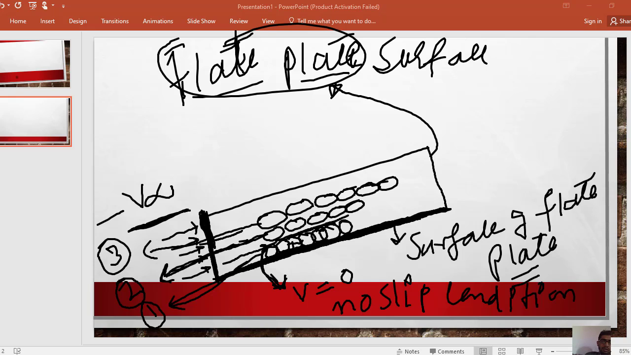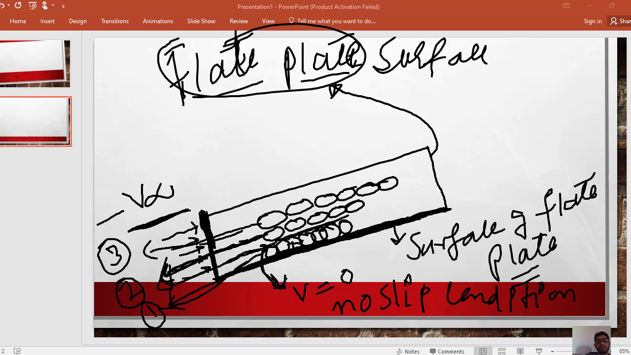Now the velocity of water molecules in layer number 3 will be higher as compared to the velocity of water molecules in layer number 2. So the velocity of water molecules in layer number 3 will be higher than in layer number 1, and the velocity of water molecules in layer number 2 will be higher than the velocity in layer number 1.